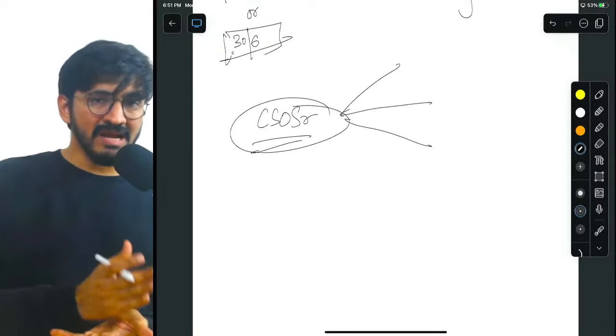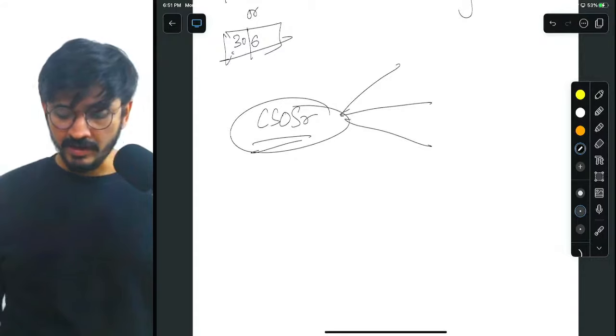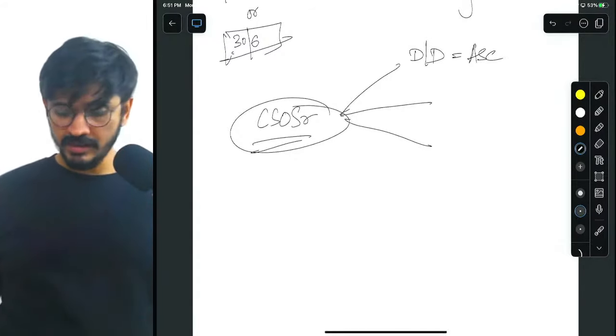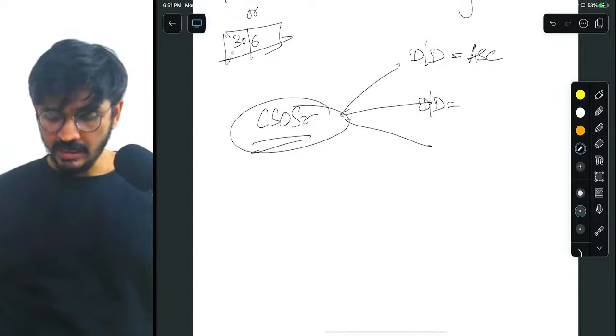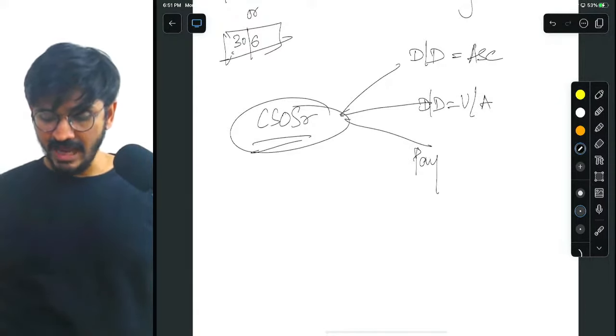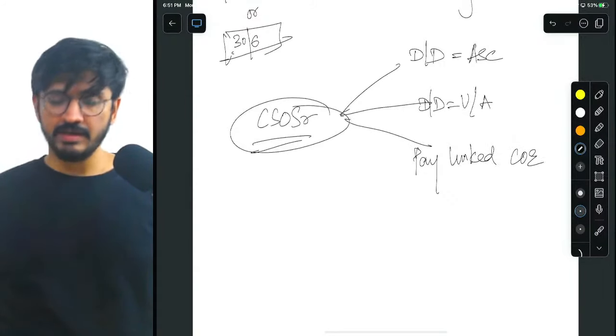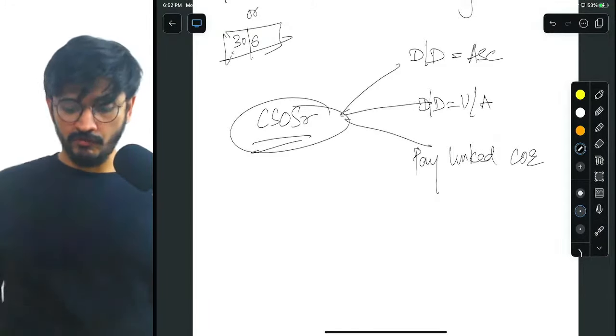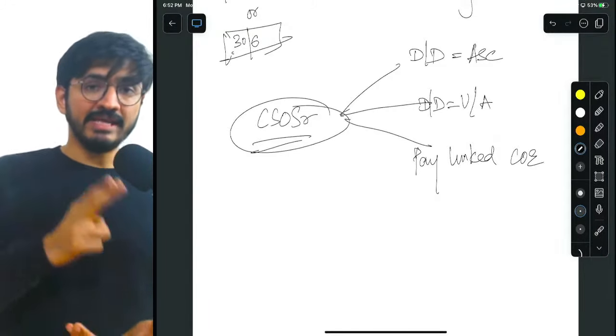First is where the due date of payment is ascertainable. Third is where the due date of payment is unascertainable. And fourth is where the payment is actually linked to completion of an event. Where the payment is actually linked to completion of it. First is due date is ascertainable.